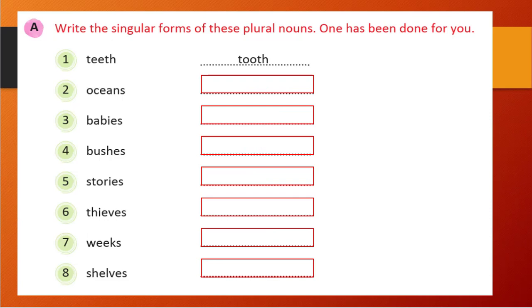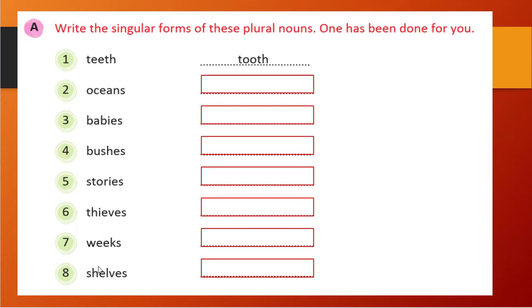So in this exercise, write the singular form of these plural nouns. One has been done for you. So what we need to do is write down the singular form.